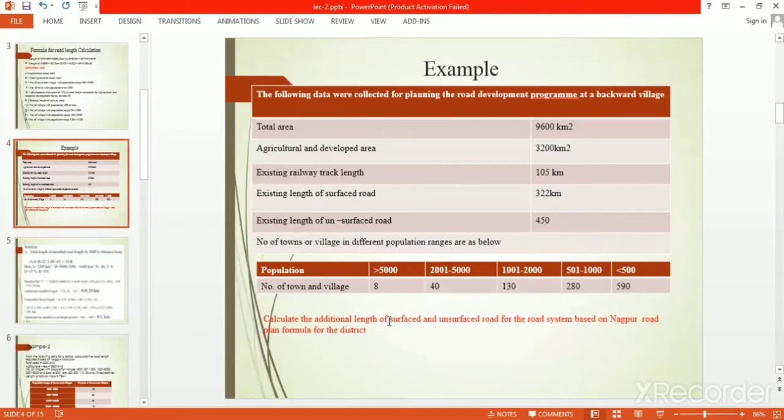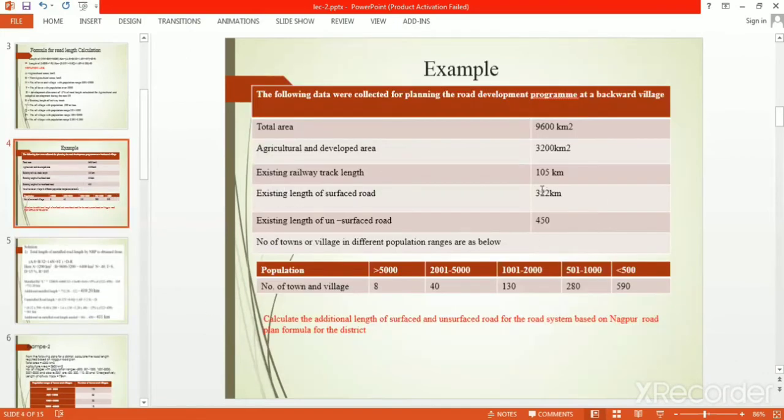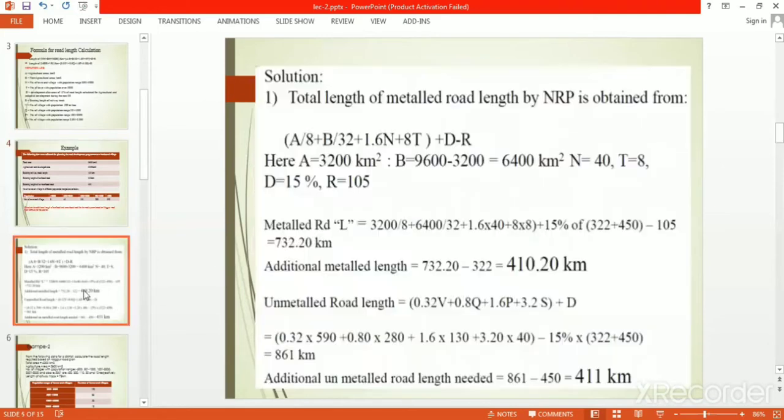According to the statement of the question, we need the additional length of surfaced and unsurfaced roads. We are discussing surfaced first. Initially 322 kilometers is existing and the total required is 732. If we subtract, 732 minus 322, we get the additional length required. This is the requirement and this is existing.